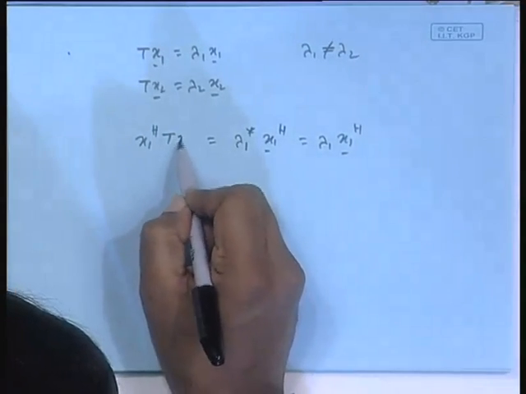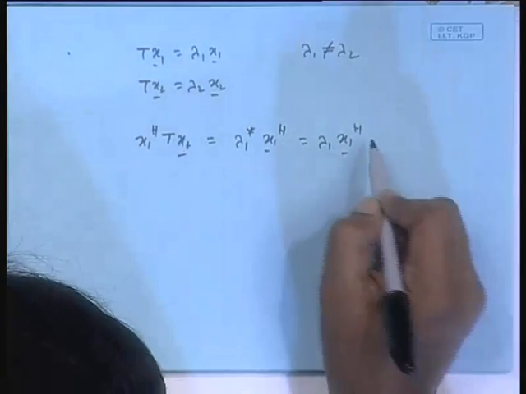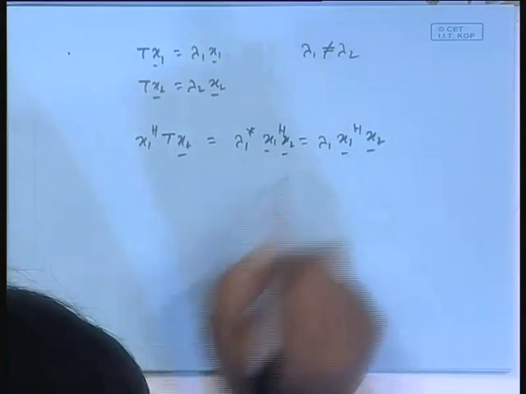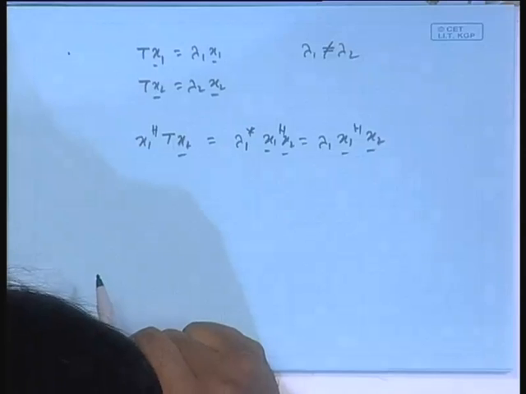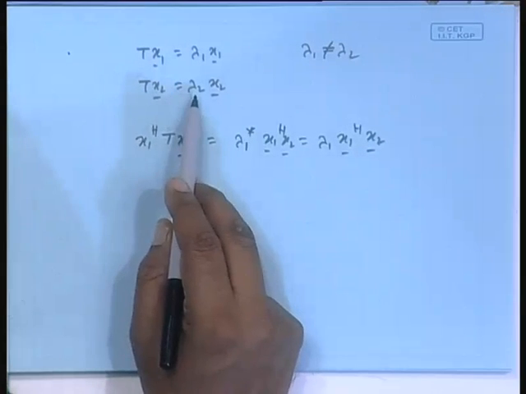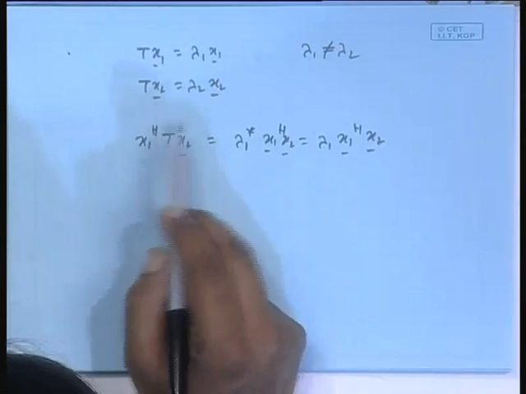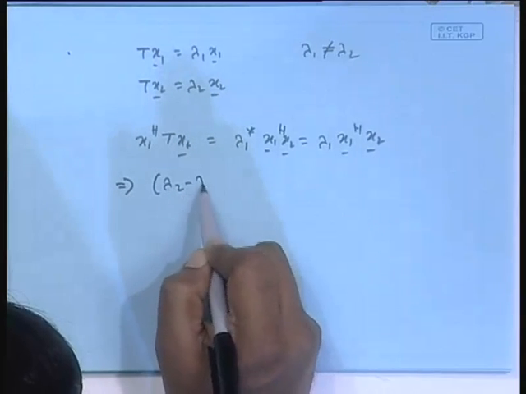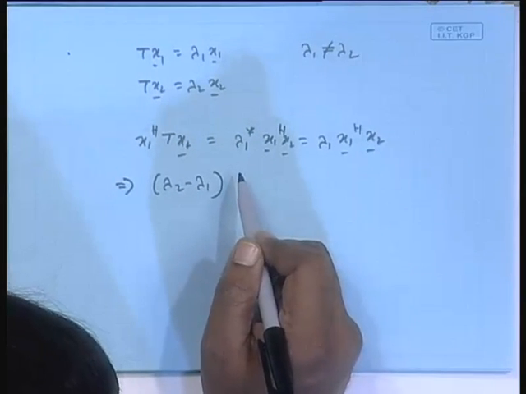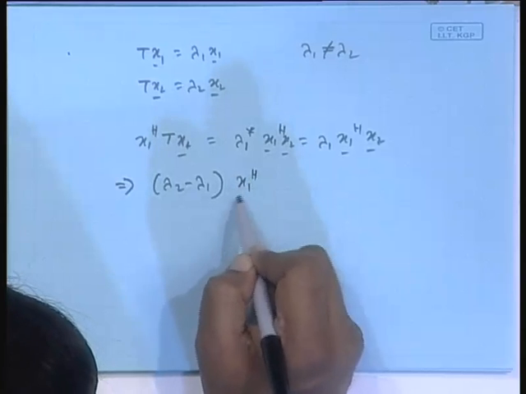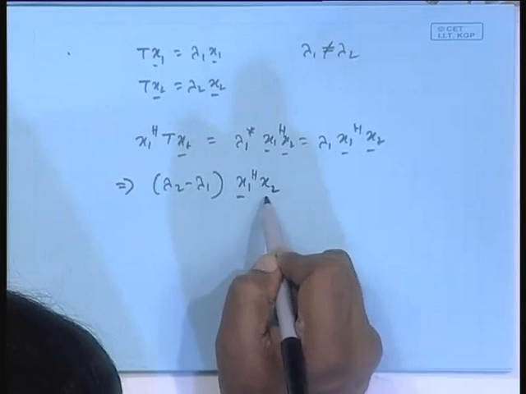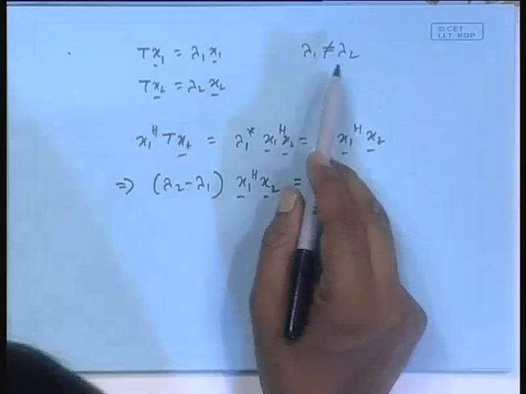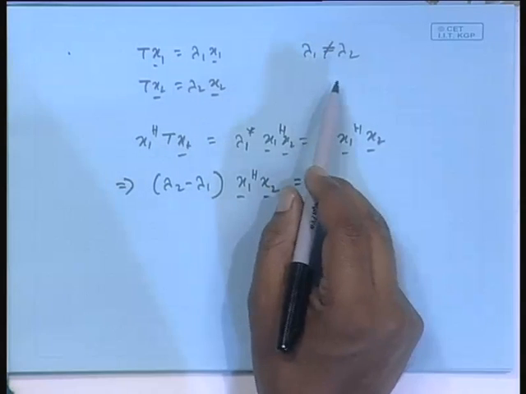Now on this side I multiply by x2. So here also I multiply by x2. Here also. Okay. Now Tx2 is, from the second equation, lambda 2 x2. So take that out. So this will lead to lambda 2 minus lambda 1, but I told you I am taking distinct eigenvalues, lambda 1 and lambda 2 are not the same.